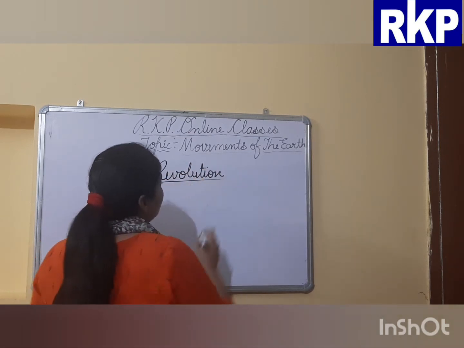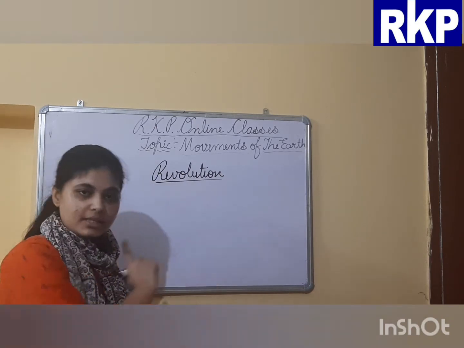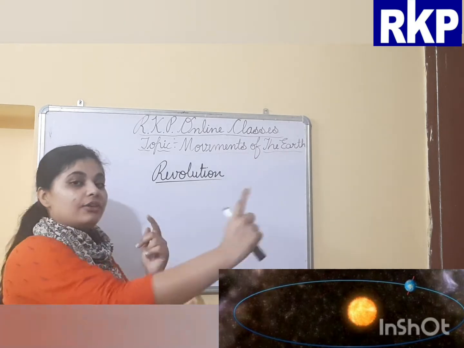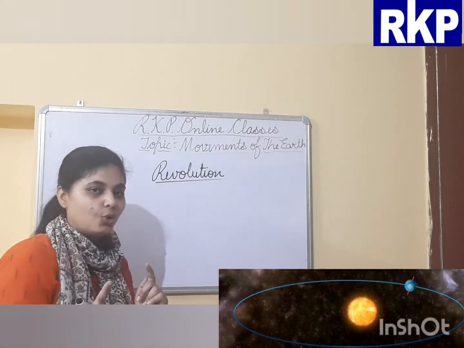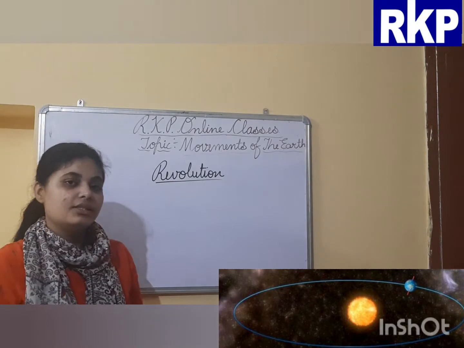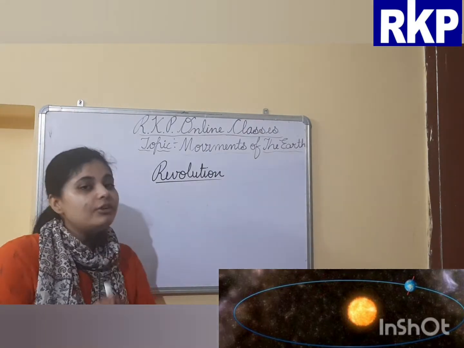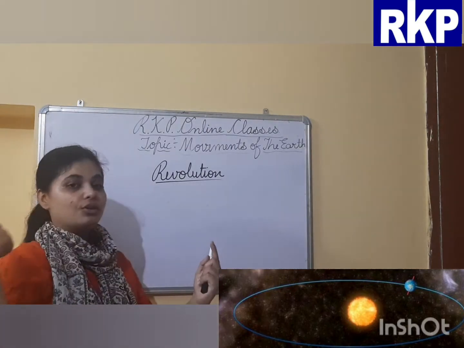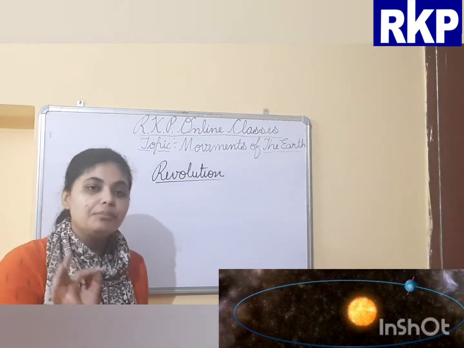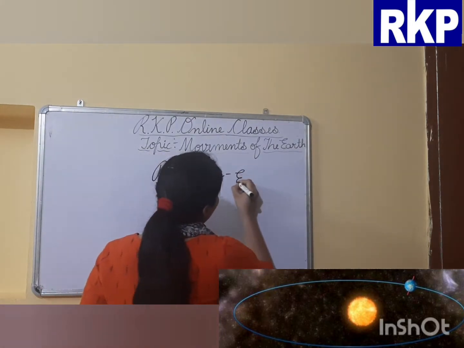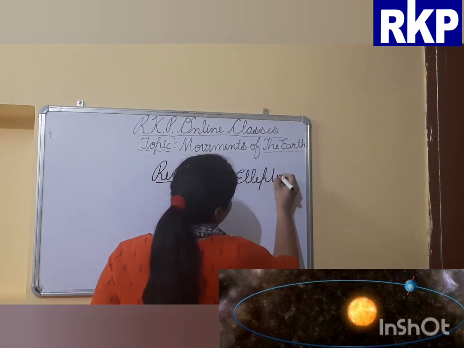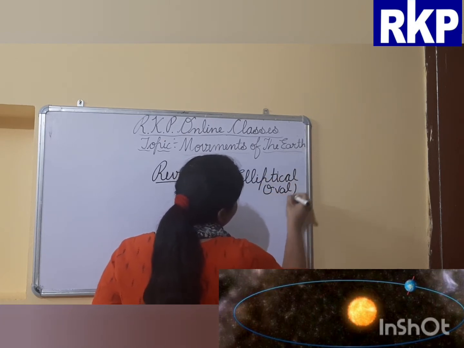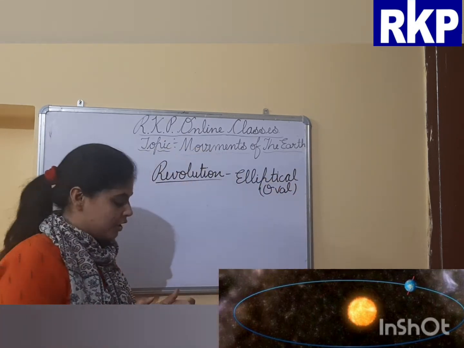See, Earth moves around the sun in a fixed path. This fixed path is known as Earth's orbit. If we talk about the shape of the Earth's orbit, the shape is elliptical. What is elliptical? Elliptical means oval shape. If you look at an egg, the shape of an egg is also elliptical, oval shape.